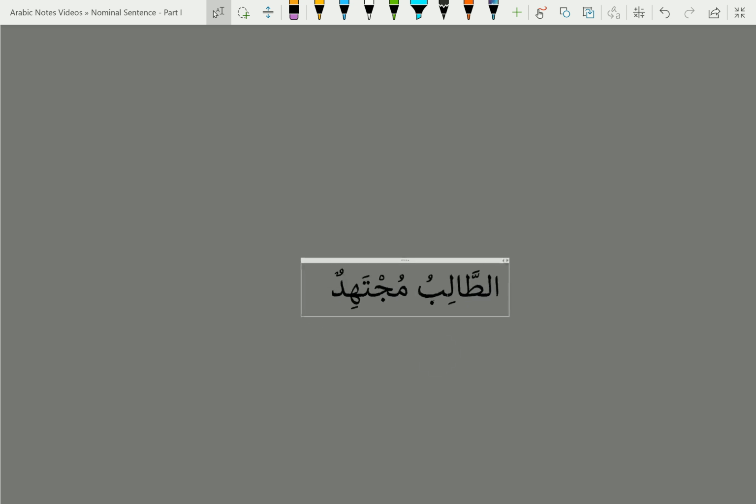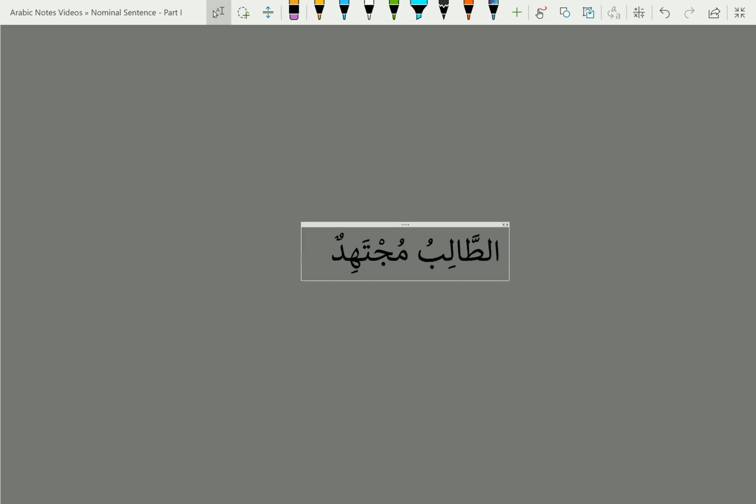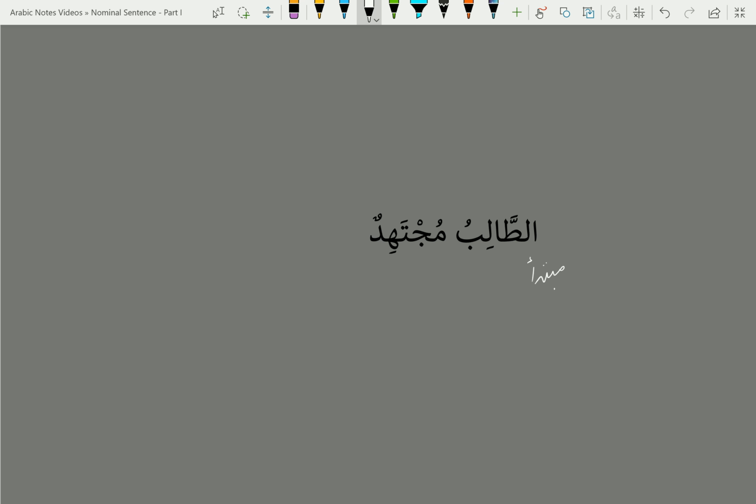Okay, so let's look at some examples and see how we can use this rule to identify the mubtada and khabar. At-talibu mujtahidun, again one very simple example, a nominal sentence. The first thing we do is find the mubtada, which is the first marfu noun, which in this case is at-talibu. So we declare that as mubtada, the subject, and the next noun here is mujtahidun, which is a single word khabar. So we just identify this as a khabar. The translation being: the student is hardworking.